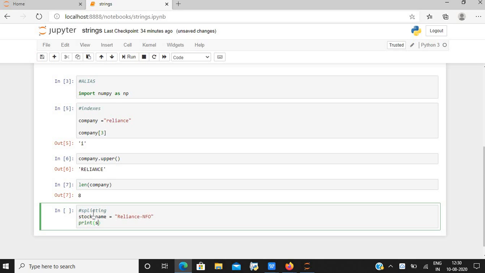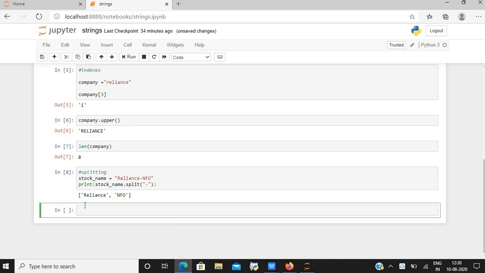I'll just type print stock underscore name, this is the variable name, dot split, bracket, in quotes dash, as I want to break it from here into two different parts. Let us run this code. As you can see, I have Reliance and NFO separated in the form of a list.